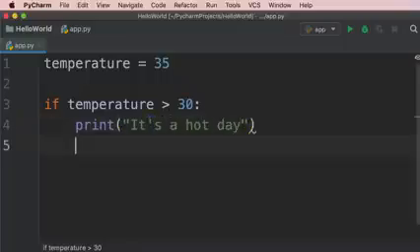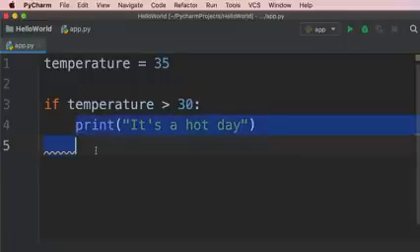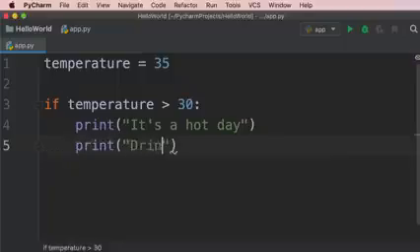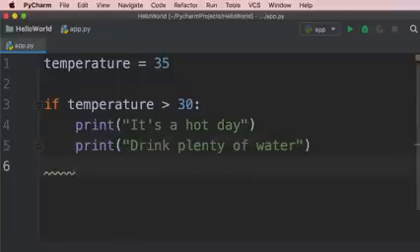Now, if I press enter again, the caret is indented, so the code that we write here will be part of our if block, and it will get executed if this condition is true. So here we can print a second message, "drink plenty of water". Now to terminate this block, we press enter and then press shift and tab. The caret is no longer indented, so the code that we write here will always get executed no matter what, whether this condition is true or not.